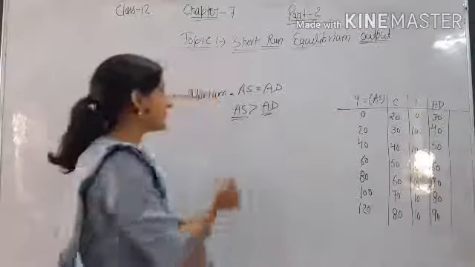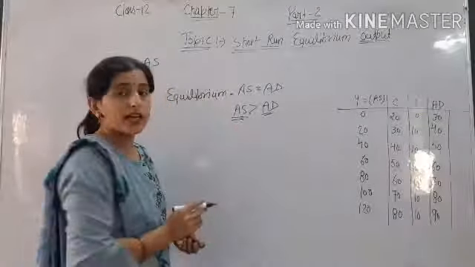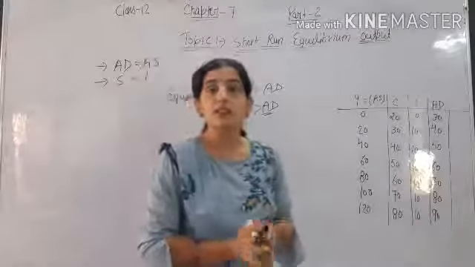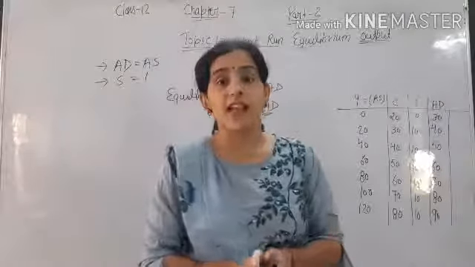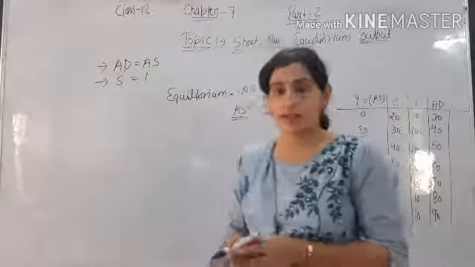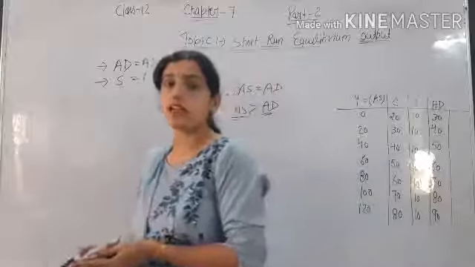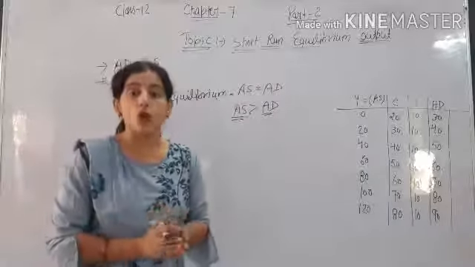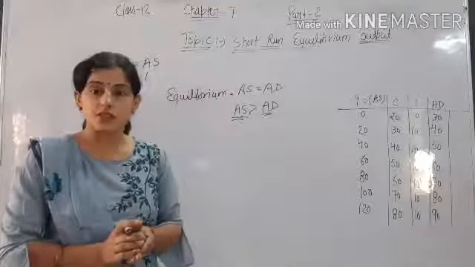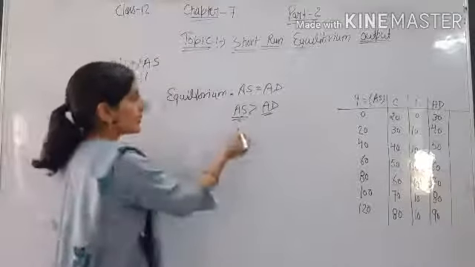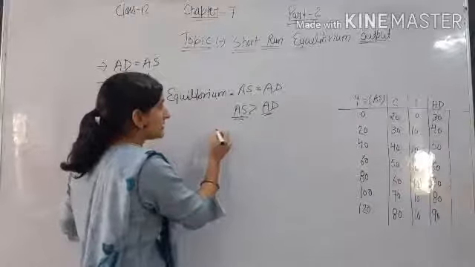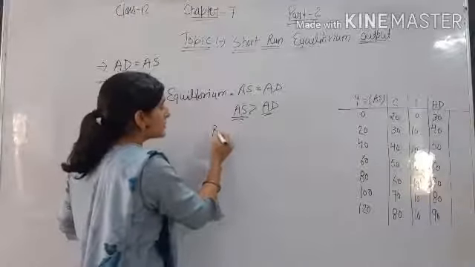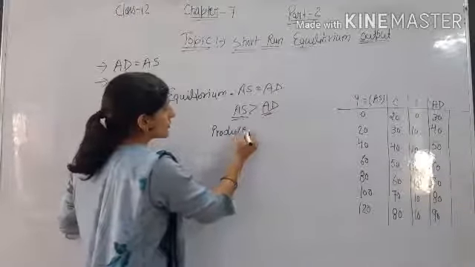When aggregate supply is greater than aggregate demand, it means that what producers plan to produce is greater than what people want to buy. It means the producer has unsold stock, and he will suffer a loss from the unsold stock.